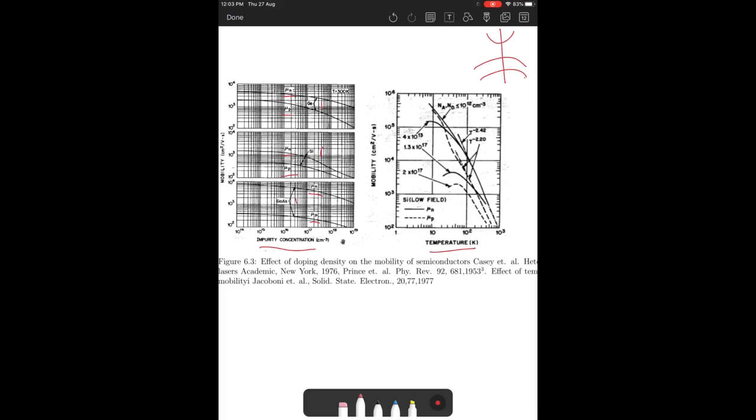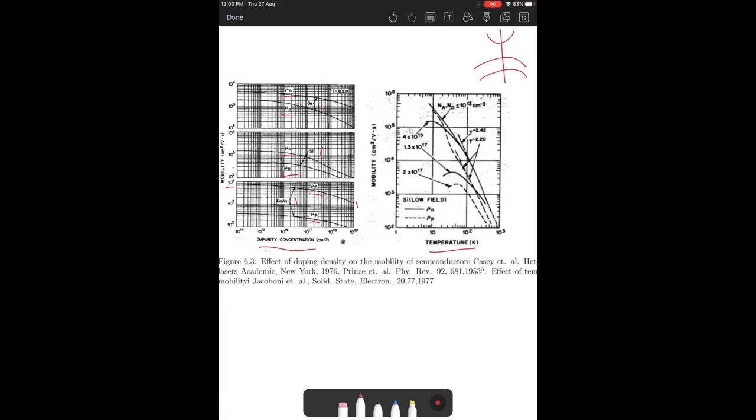In addition, you can also see that the effect of impurity is much stronger in silicon in comparison to gallium arsenide. Right? While gallium arsenide has a much higher dielectric constant than silicon, you can see that the effect is smaller, and also the mobility in gallium arsenide is significantly larger than in silicon.